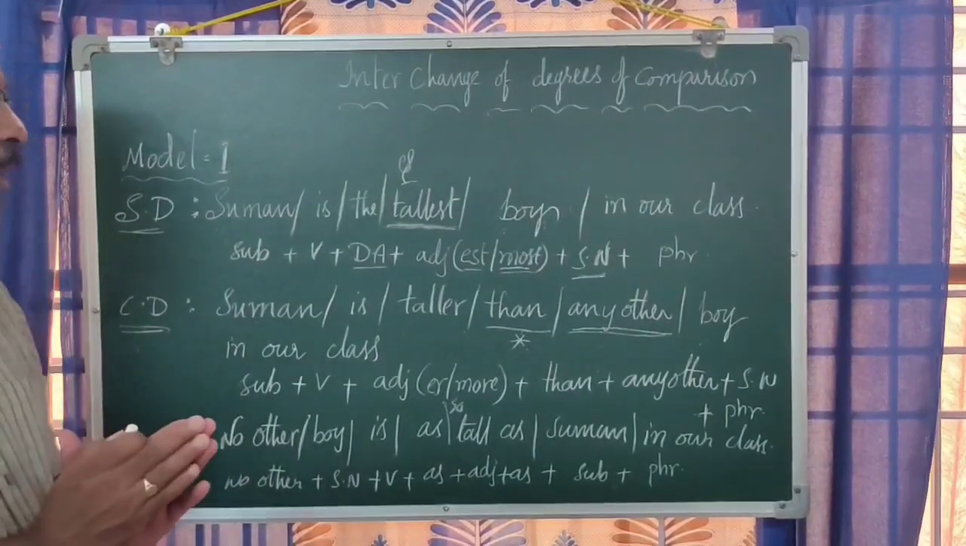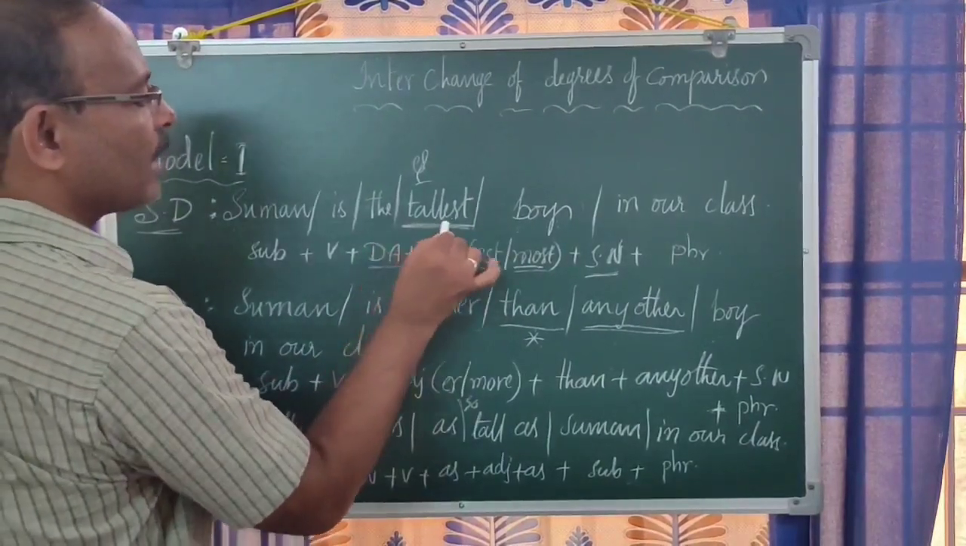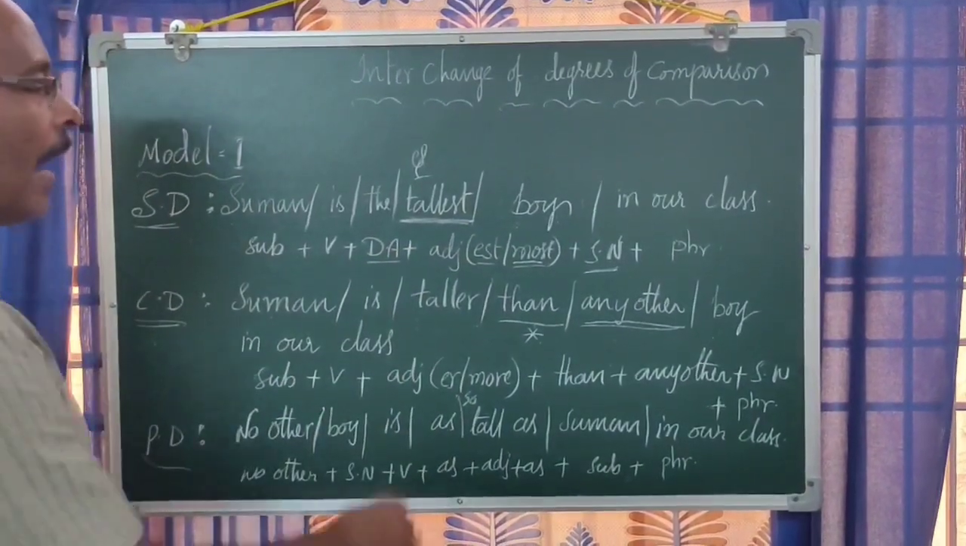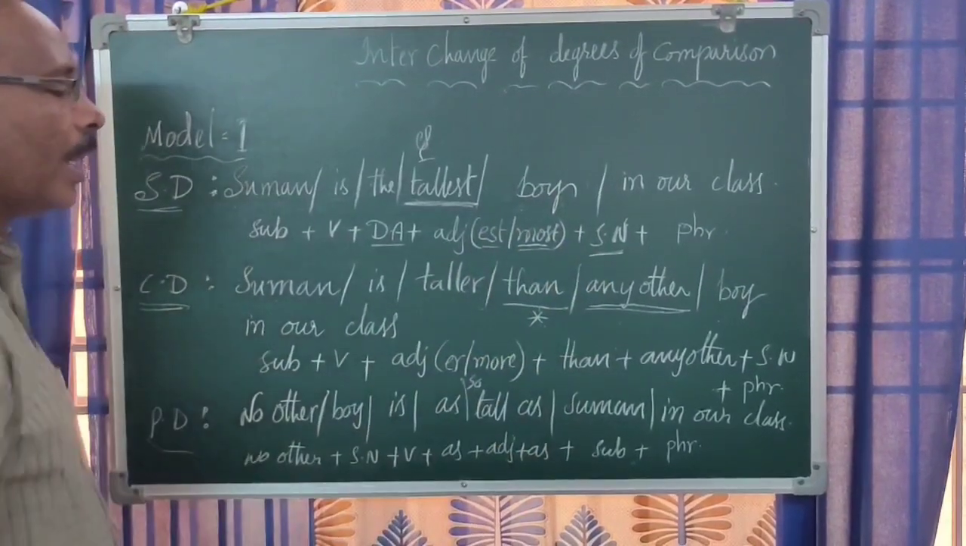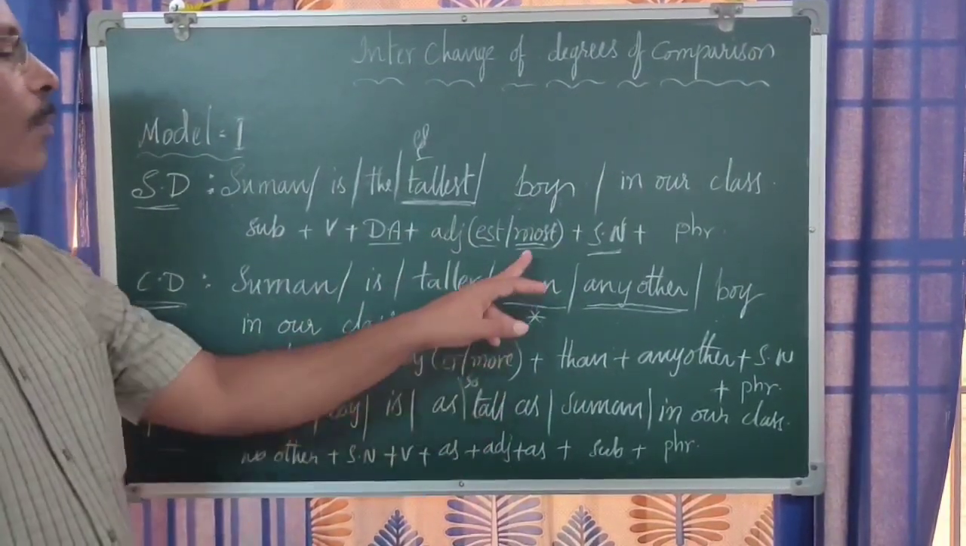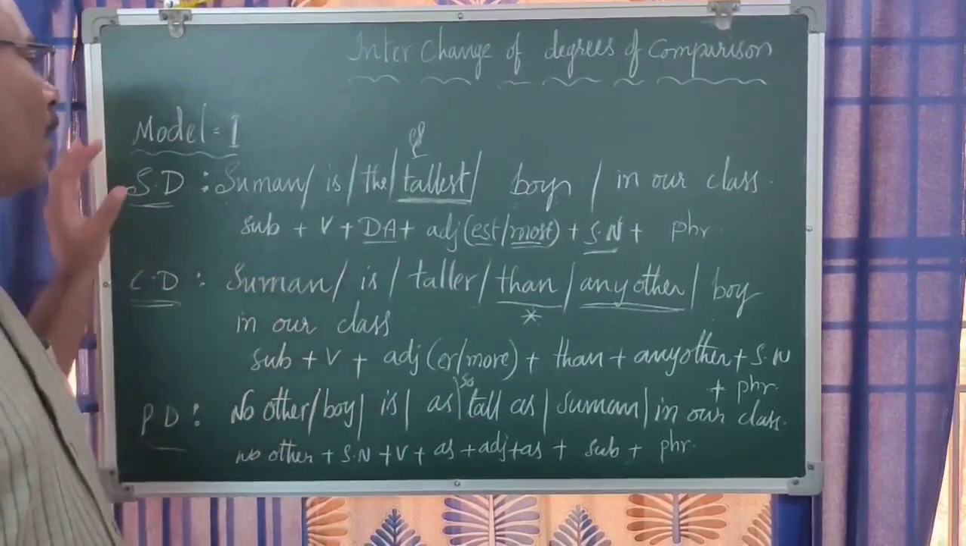One thing we need to observe in this model 1 is that it shows the highest thing. And in the three degrees we find only singular nouns. Adding of "est", "er", "more" or "most", all these things we need to consider in this particular model 1.